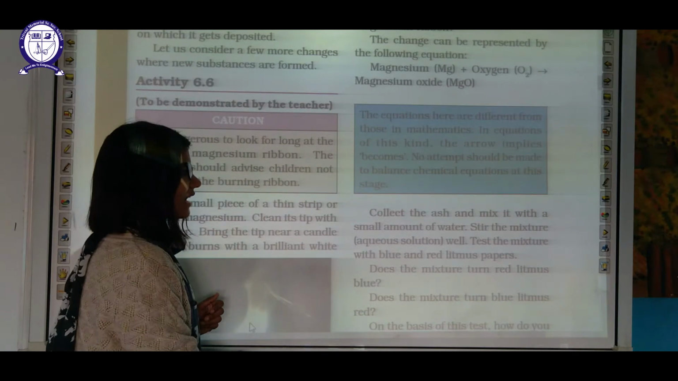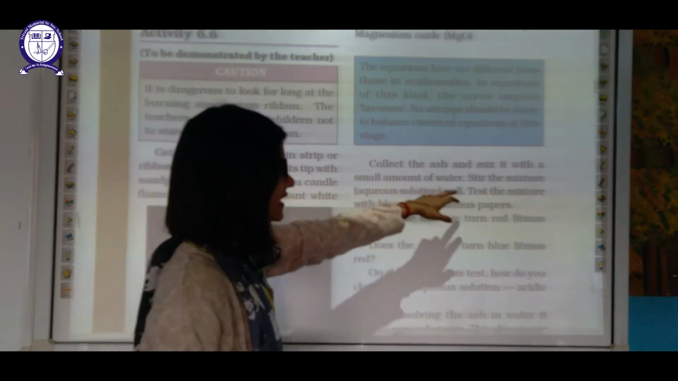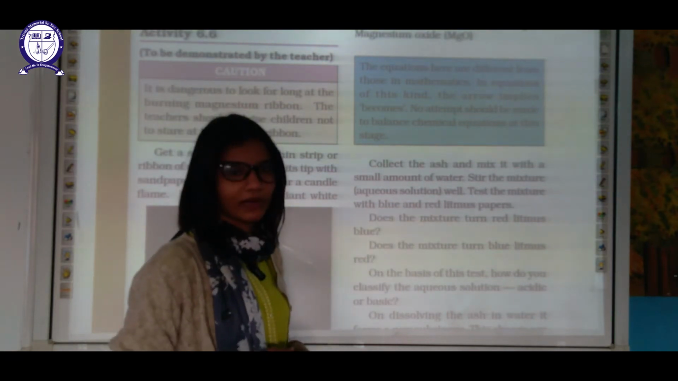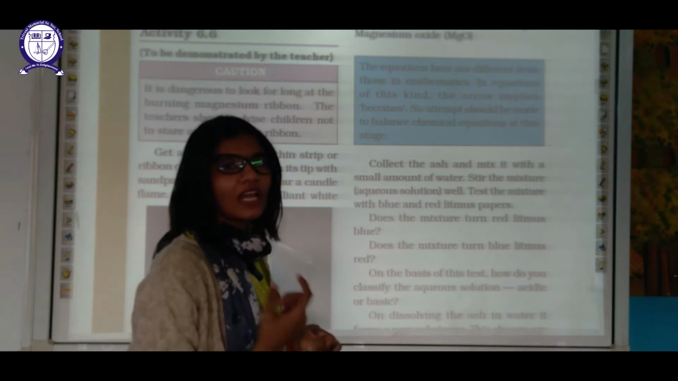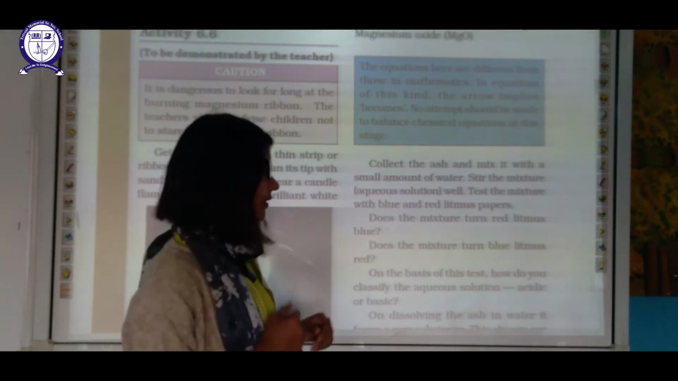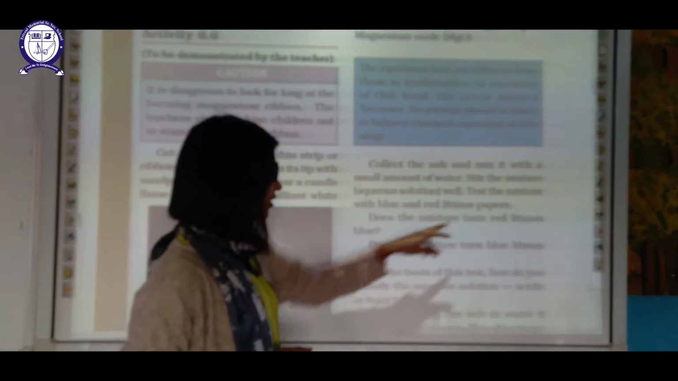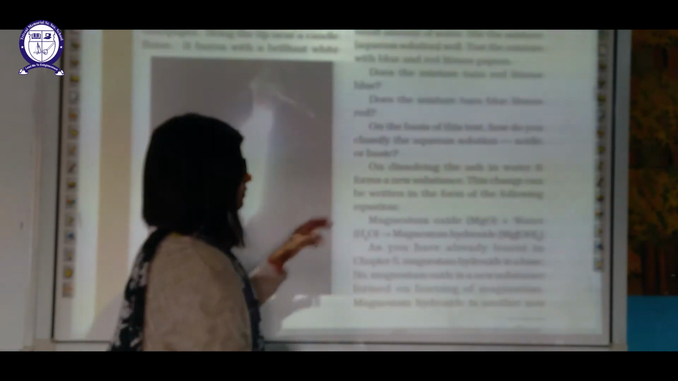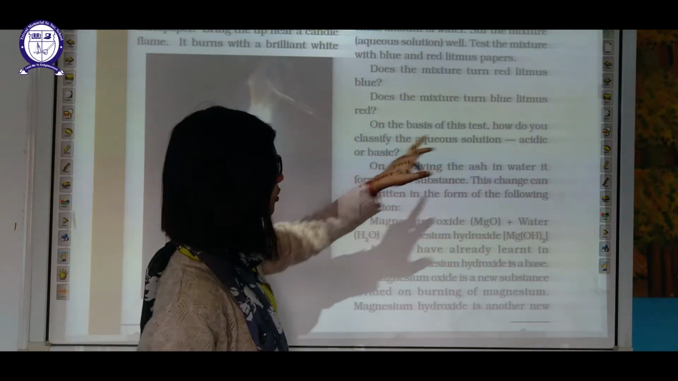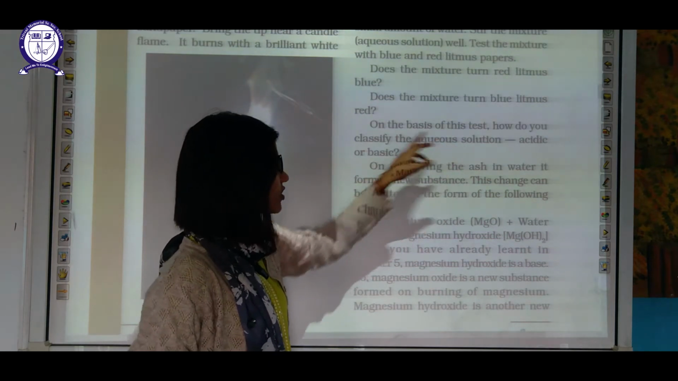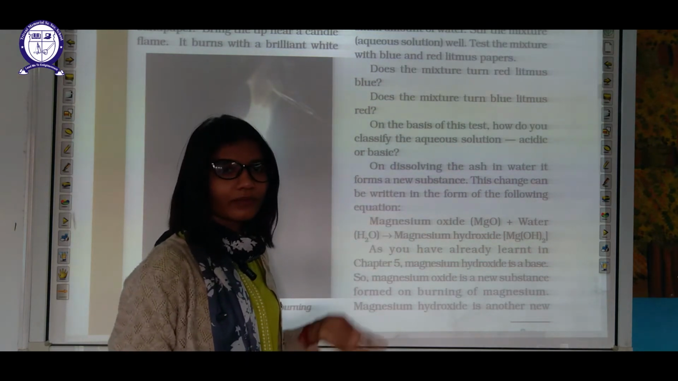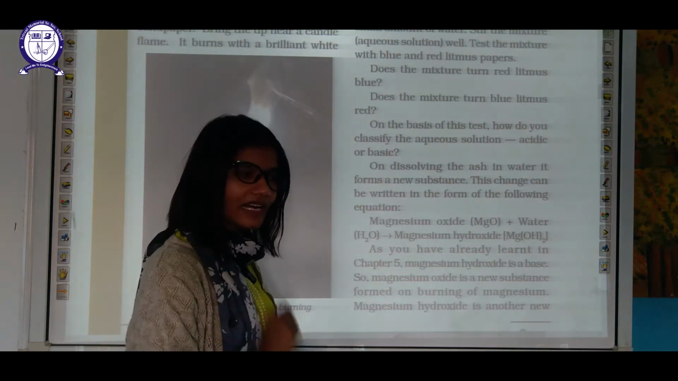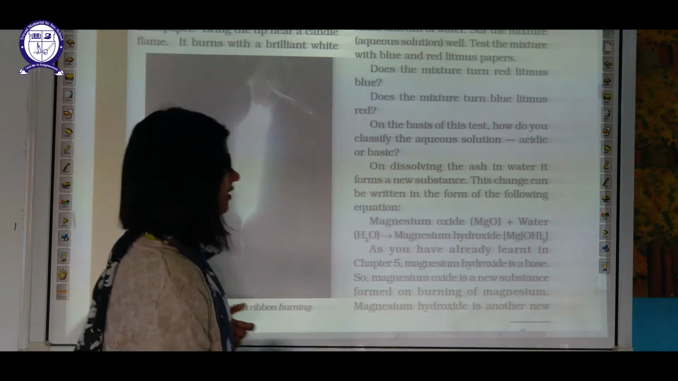Okay, now collect the ash and mix it with a small amount of water. Stir the mixture well. Test the mixture with blue and red litmus paper. Basically, you have to test the acidity or the basicity of this solution. Does the mixture turn red litmus blue, or does it turn blue litmus red? On the basis of this test, how do you classify the solution, acidic or basic? You know that acid turns blue litmus red and base turns red litmus blue. So you can tell the nature with the help of this experiment.